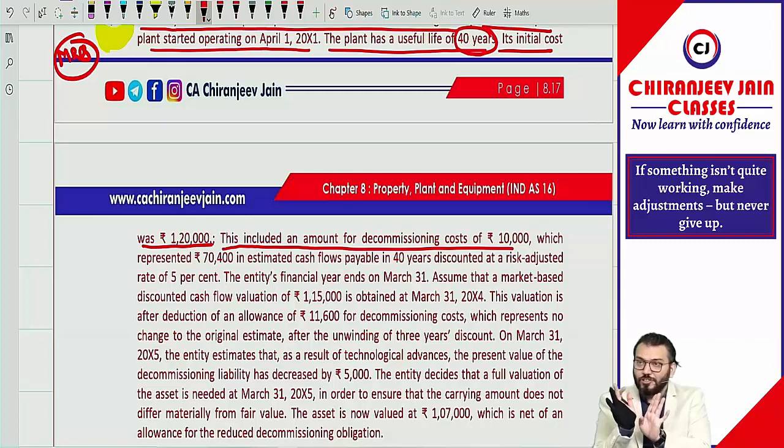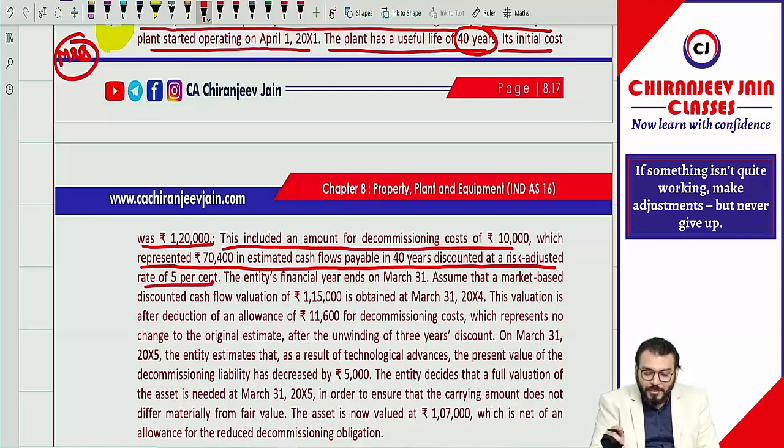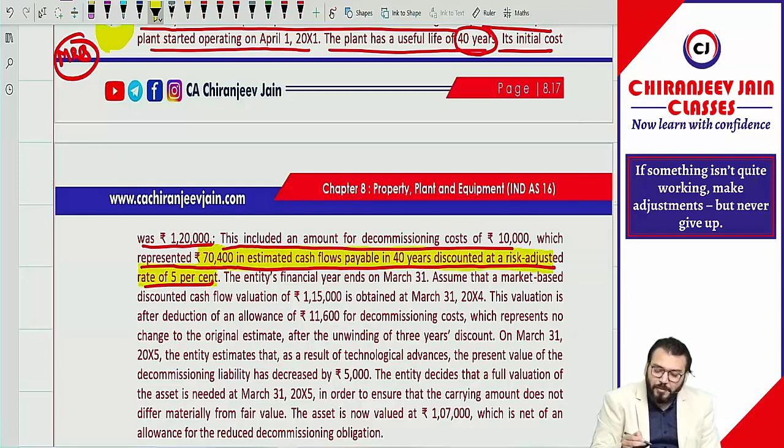So they have given cost. This included an amount for decommissioning cost of rupees 10,000, which represents rupees 70,400 in estimated cash flow payable in 40 years discounted at a risk adjusted rate of 5%. So it means present value of 70,400 at a rate of 5% for 40 years will be 10,000. This information is actually not important now because they have given the present value. We only want the rate of interest for calculation of interest.